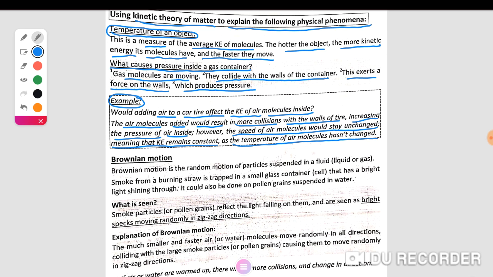The motion of molecules is called Brownian motion. Brownian motion means that the molecule moves in a straight line for short times in any direction. Why does the molecule change its direction? It changes its direction due to the collision between molecules, and this collision is called elastic collision.